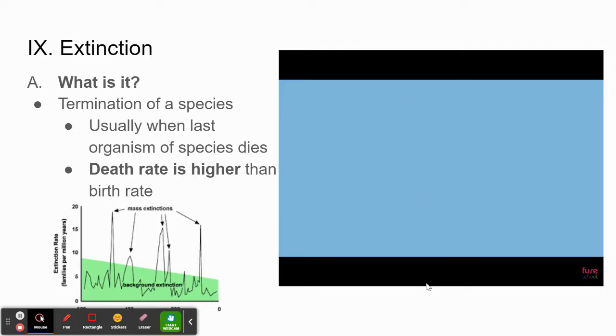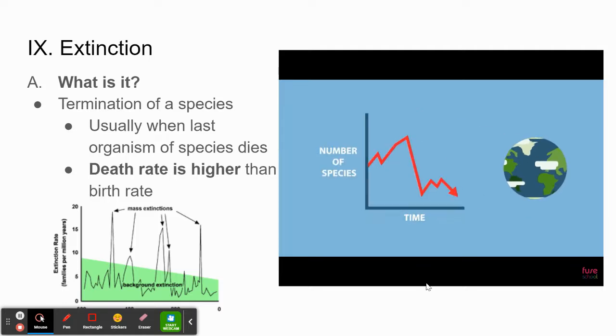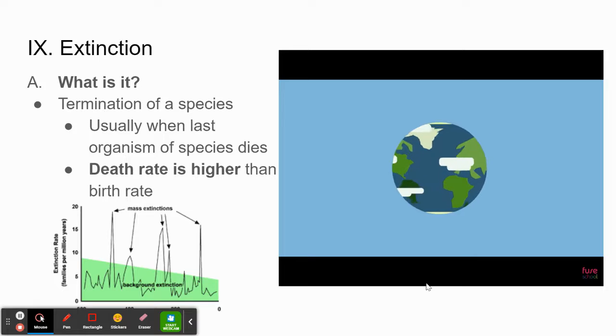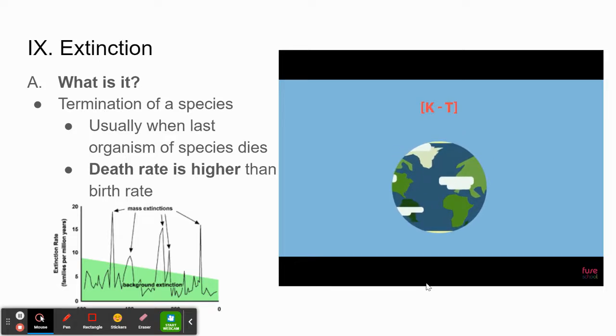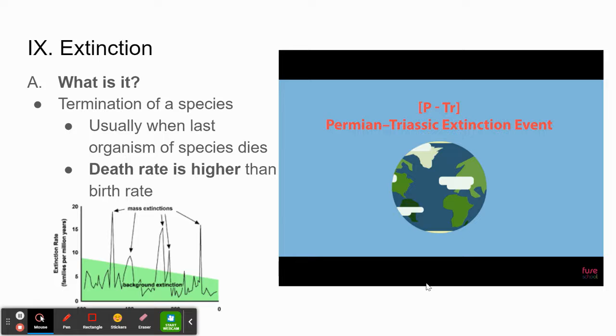From time to time, an event takes place on Earth which causes a mass extinction. These mass extinctions are identified by a significant and often devastating change in the number and variety of organisms alive at one time. The most famous mass extinction, called the KT extinction event, occurred about 65 million years ago and involved the extinction of the dinosaurs. The most devastating extinction event happened 251 million years ago and completely eradicated 96% of all known species.